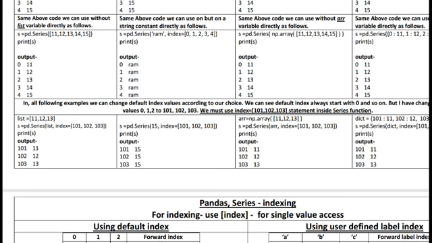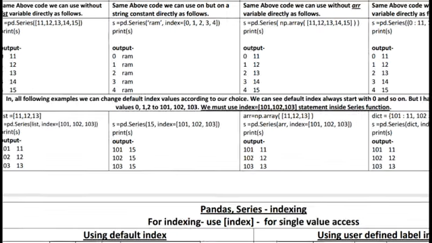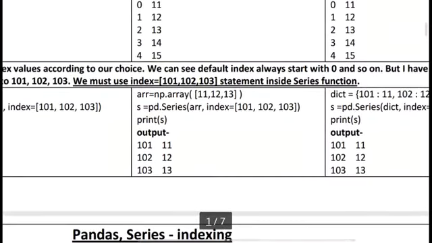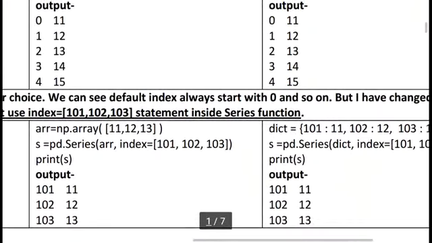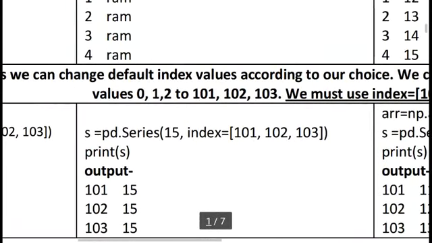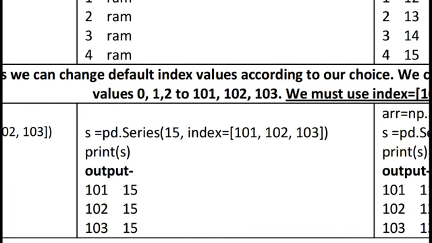Here is a new thing. We can change the index according to our user defined, our choice index. How could you do it? You can see in all following examples, one can change the default index according to our choice. We know very well the default index always starts with 0 and so on, but I have to change the default index values 0 1 2 to 101 102 103.